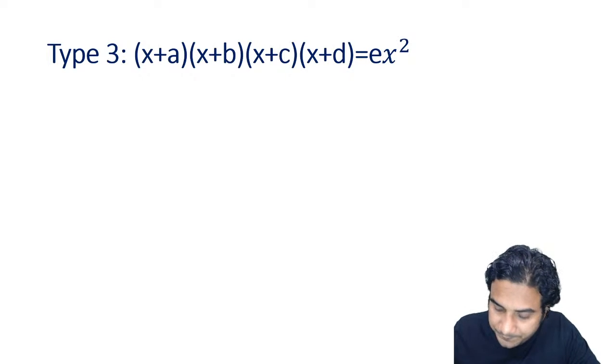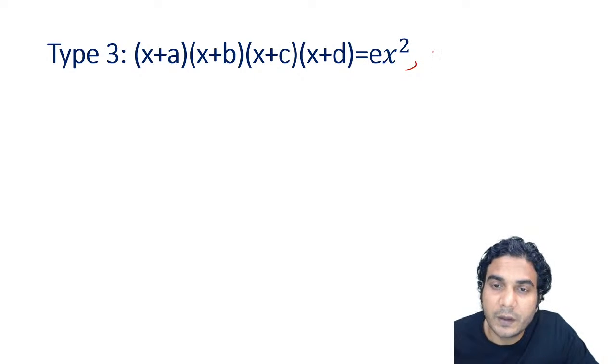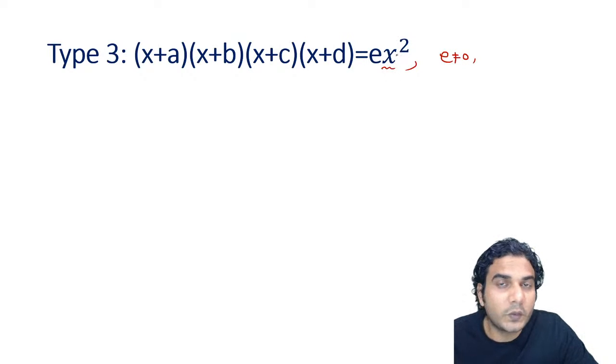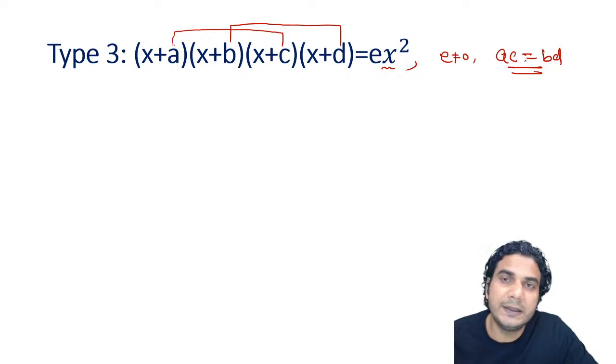This is the form. First, you think about how to solve it. One more condition will be given in this. First is that e is not 0. Obviously, e should not be 0, otherwise this x square term will vanish. And again, like the previous form, where the sum of two constants was equal to the sum of the remaining two constants of the given linear factors, in this, the product of two constants will be equal to the product of the remaining two constants of the factors. So that means AC is equal to BD in this case.